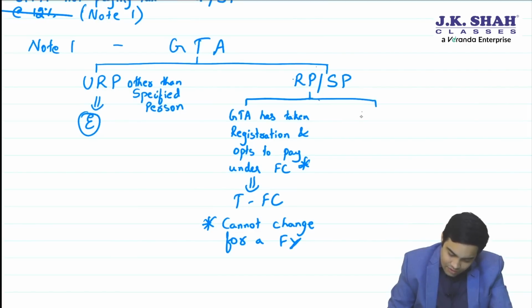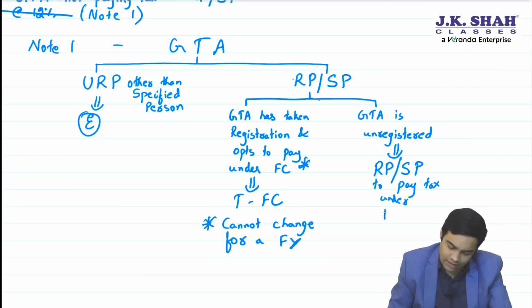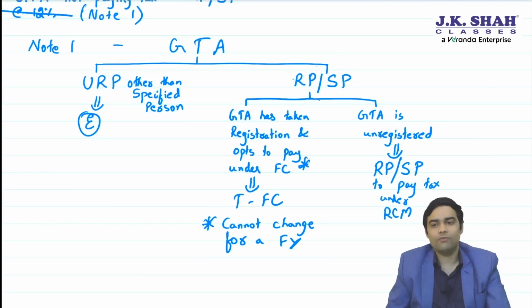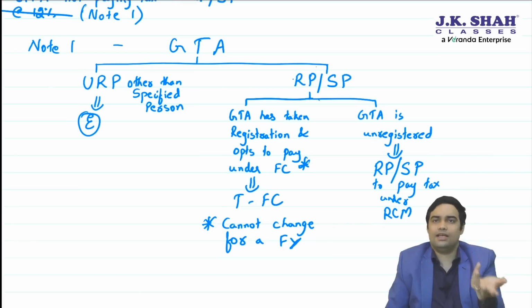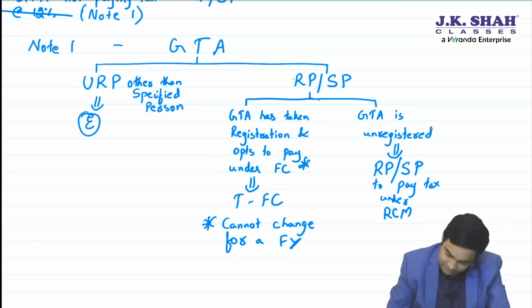If GTA is unregistered, then who will pay the tax? Then the registered person or specified person has to pay tax under RCM. And sir, if GTA does not opt for forward charge, automatically it will be covered under reverse charge mechanism.